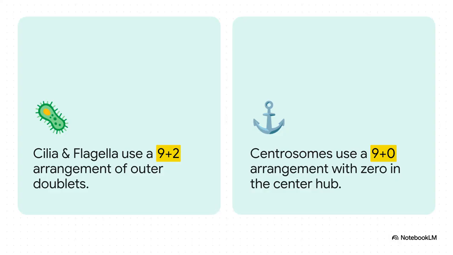And you know what? This quirky structural math applies to the cytoskeleton too. When we look at structures that move the cell around, like cilia and flagella, they have a 9+2 arrangement of microtubules. That's 9 doublets on the outside and 2 singlets right in the center. But the centrosome, which anchors the cell during division, has a 9+0 cartwheel structure. 9 triplets around the edge and absolutely 0 in the center hub. Honestly, it is microscopic engineering at its finest.